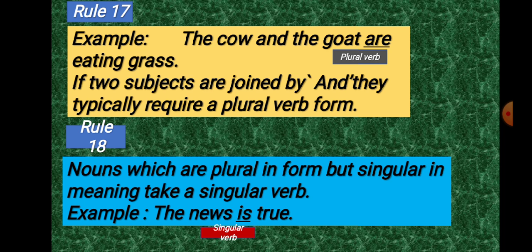Nouns which are plural in form but singular in meaning take a singular verb. You see, the news is true. News seems to be plural, but its meaning is singular. So the verb is written here as a singular verb.